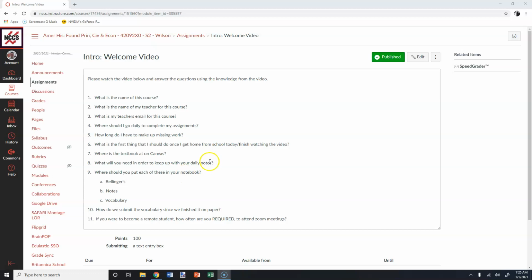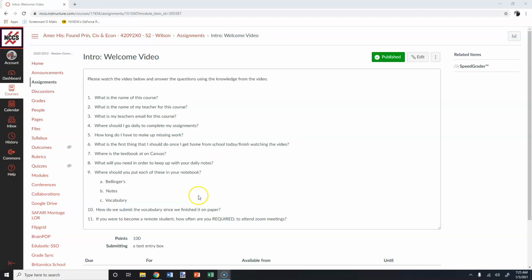Now, the first thing that I want to go over is my email. You can find that in the syllabus, which will be the next assignment that you have. My email is nick.wilson@n-ccs.org. That's your first and most important thing. Guys, that is your resource, that is your lifeline. If you need to get a hold of me or talk to me, that's how you need to do it.